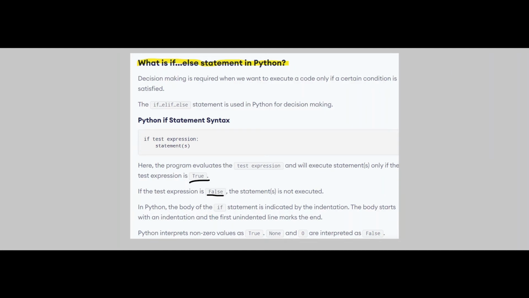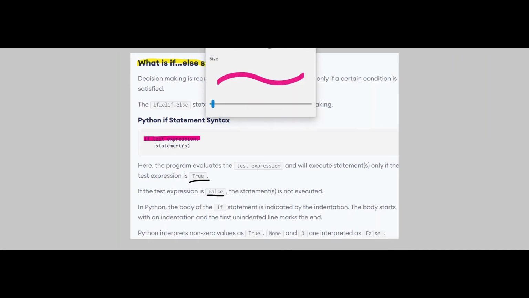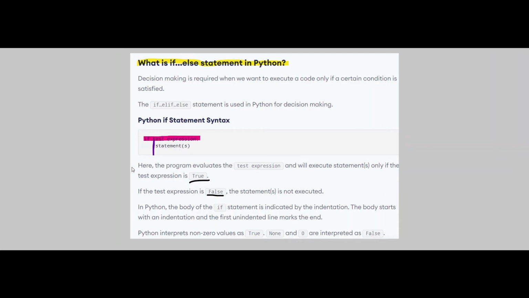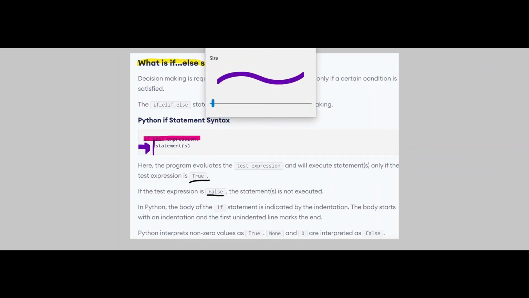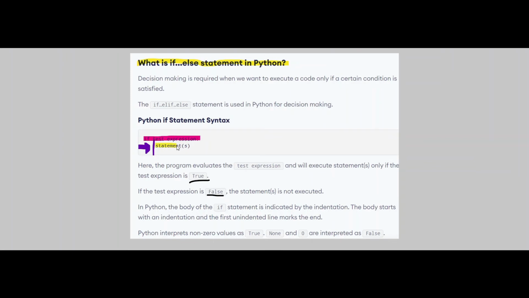Look at what is actually happening. Here you can see this is the if test expression, and here you can see that there is an indentation, this space, and then our statement is written, that is statement S. So what is actually happening over here?